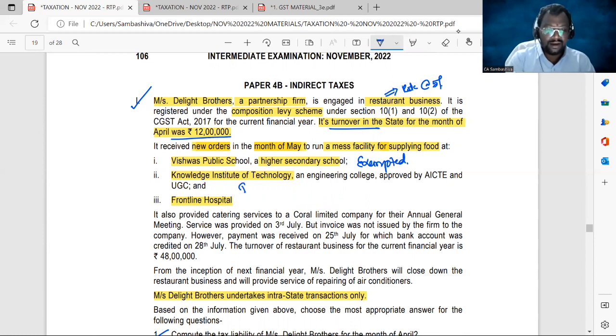Next, supply of food facility provided to Knowledge Institute of Technology, an engineering college. This is a taxable service. You may ask, sir, it is an engineering college approved by AICTE and UGC, so it is covered under the exempted category. But supply of food to an engineering college is not an exempted service, though it is covered under the educational institution definition. Supply of food services is not covered. I'll show you in the exemptions chapter.